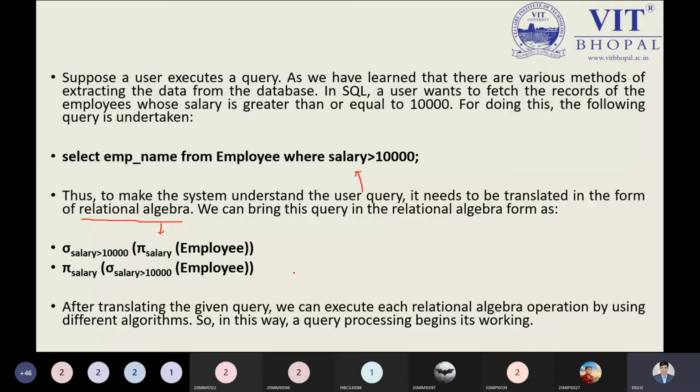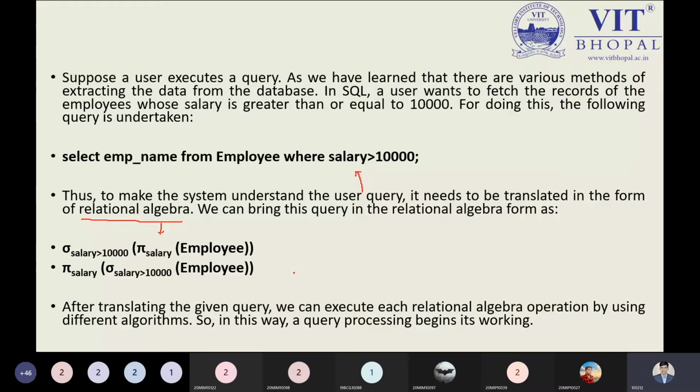So of course the optimizer will play an important role. You can write the above query, select employee name from employee where salary is greater than 10,000, and transform it into the two ways of relational algebra, but which query will be optimized by our optimizer? That is the point we have to keep in mind. Here I'm applying the statistics value, salary greater than 10,000. So statistics about the data we can employ over here. I can apply the aggregate function, I can apply some condition. That is also possible, and if it is possible, then we can do this.